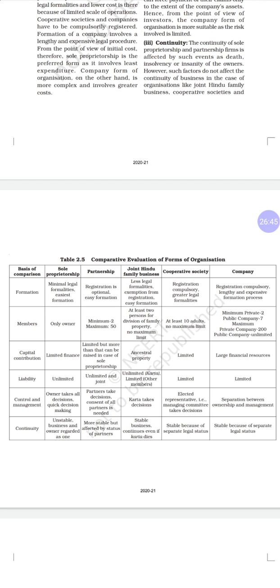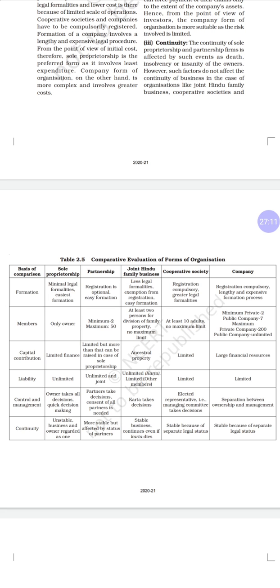Then joint Hindu family, only the Karta will have unlimited liability, other members will have limited liability. Then cooperative society has limited liability, depending on contribution to the capital; they need not give their personal assets for the company.